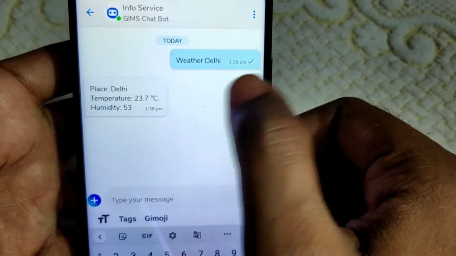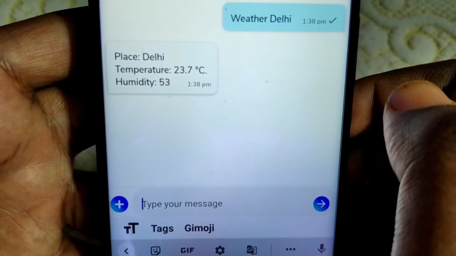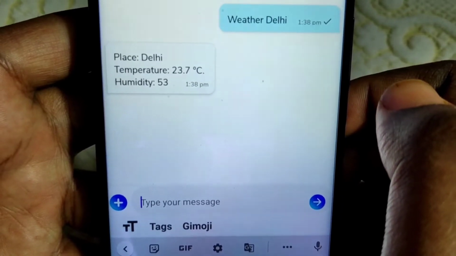See, I sent "weather Delhi." It has given me the temperature and the humidity of the current weather status of Delhi.